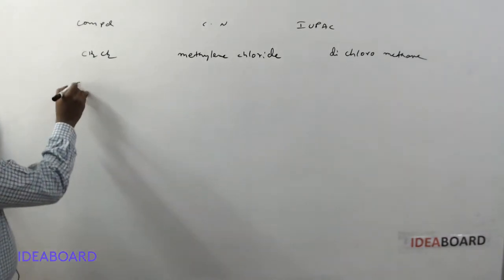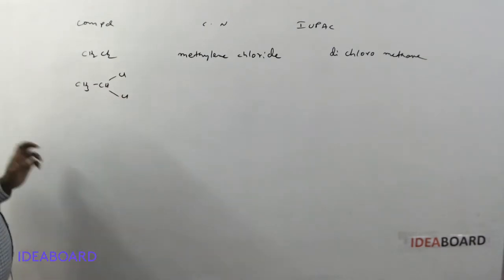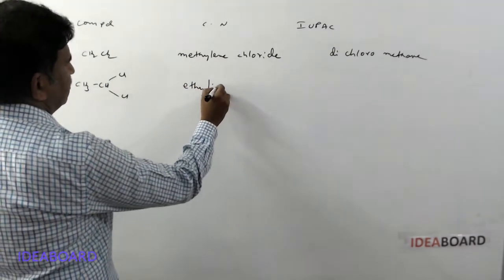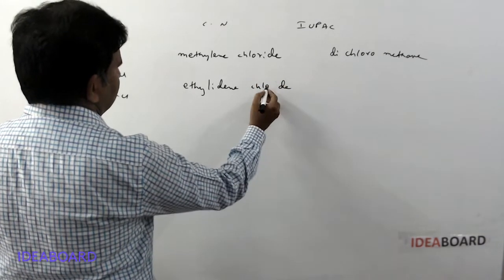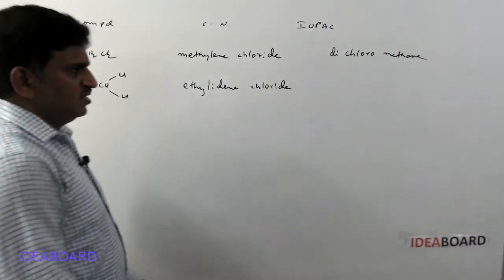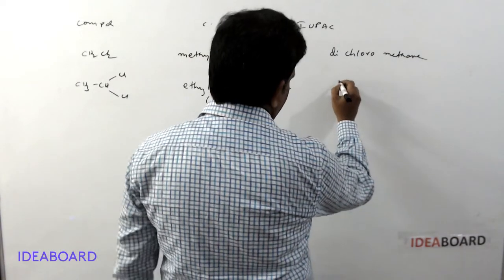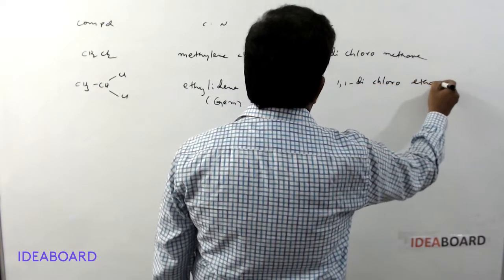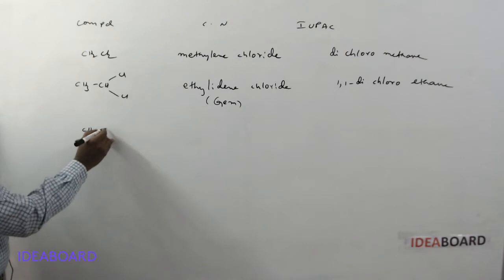And next, CH3CHCl2. This is called ethylidene chloride. Two halogens are present on the same carbon, so it is a gem dihalide. Please remember gem dihalide. And the IUPAC name is 1,1-dichloroethane.